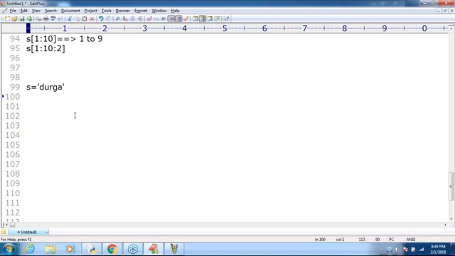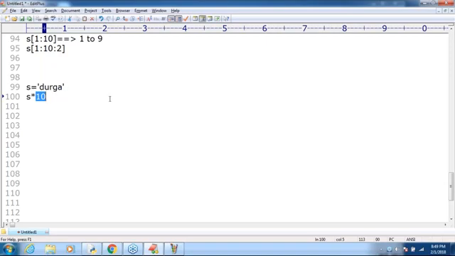But in Python, just write S into 10. That's all. Durga is going to print 10 times. This is the repetition operator. How many times do you want to repeat? I want to repeat 10 times, and you can do that.